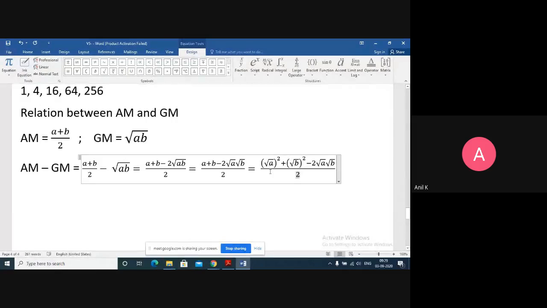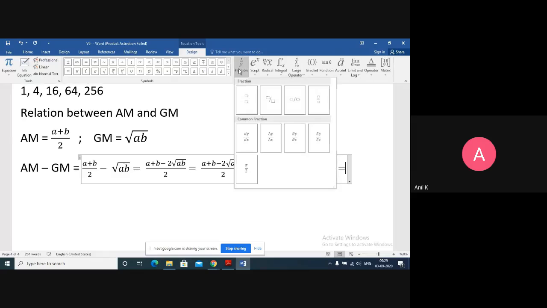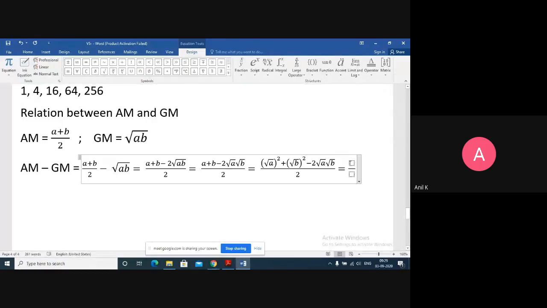Now this is in the form of x square plus y square minus 2xy. Okay, we converted it into identity form. So what is the identity for that? The identity for that is x minus y whole square.